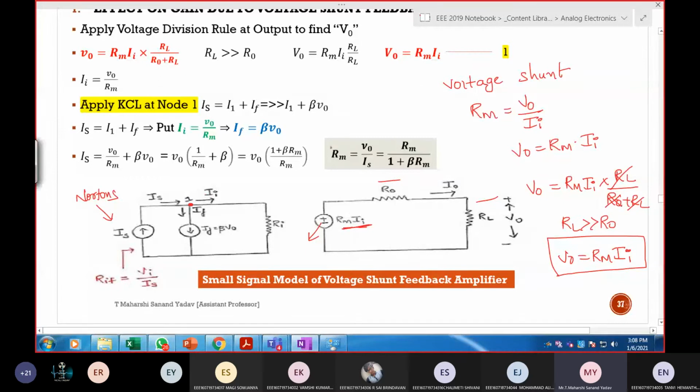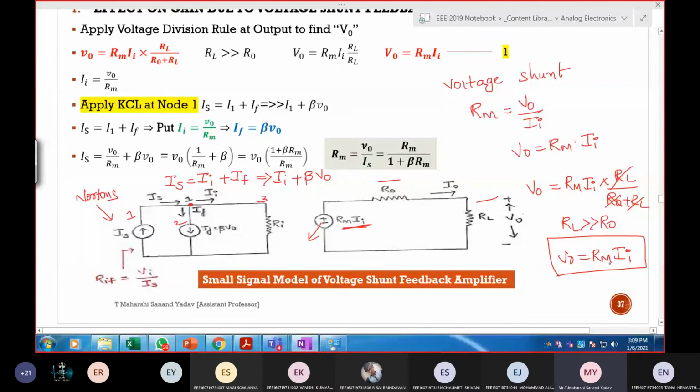Greater than 2 branches, I'll call it a junction. This is the first branch, second, third. Apply KCL at this point. Sum of current entering, IS, is equal to leaving, II plus IF. II plus IF can be written as beta times V0.